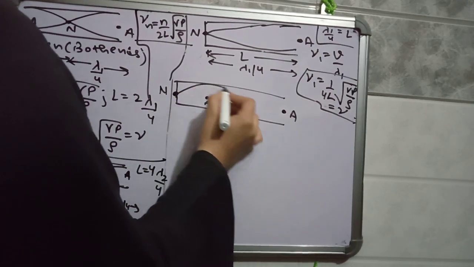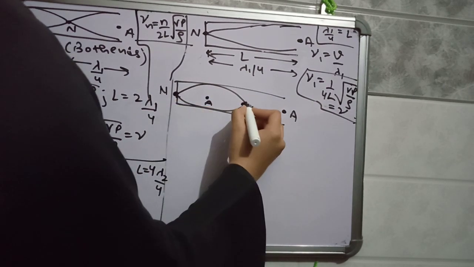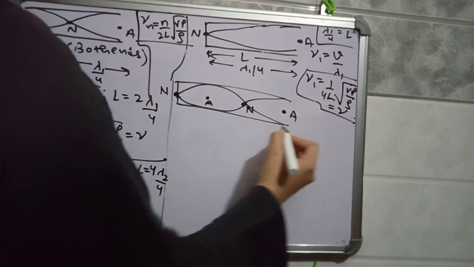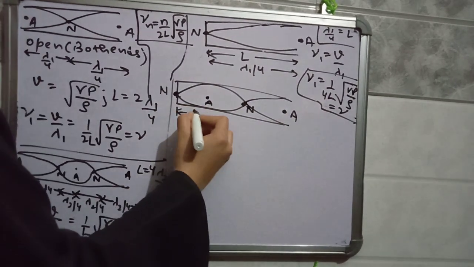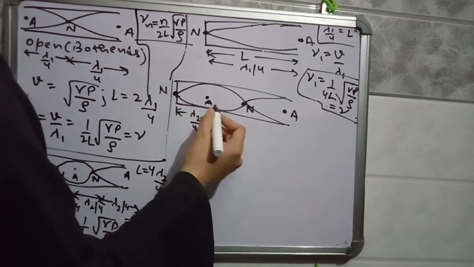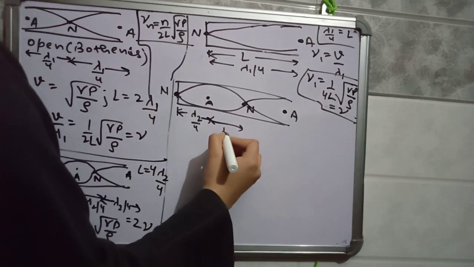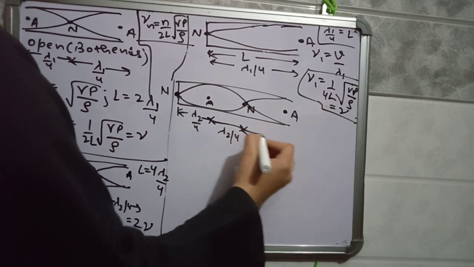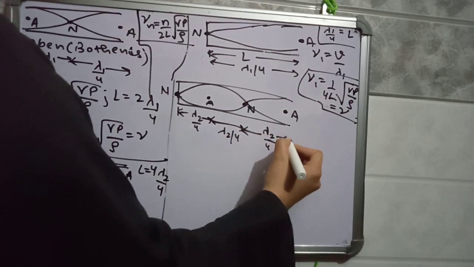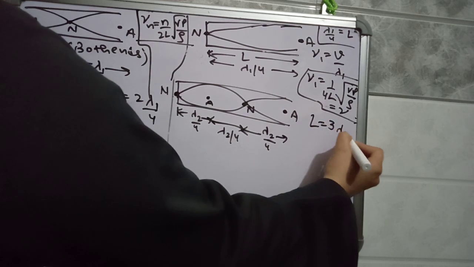So the waves are like this. The distance between a node and an antinode is lambda 2 by 4. Here it is again lambda 2 by 4, here again lambda 2 by 4. So this length is now equal to 3 lambda 2 by 4.